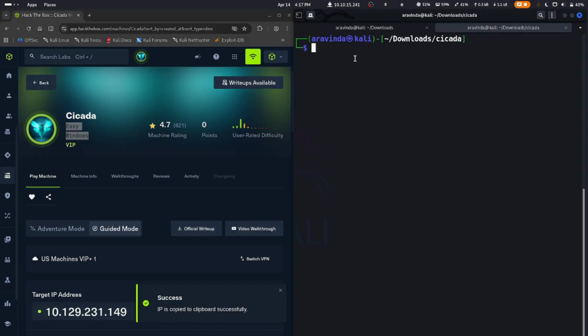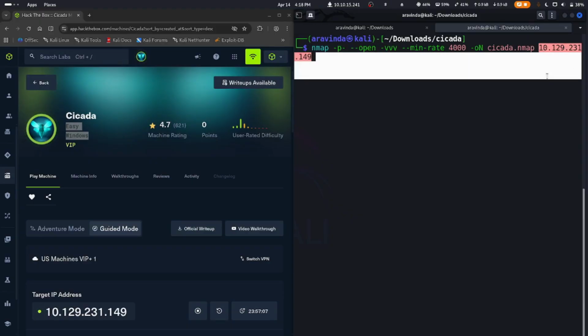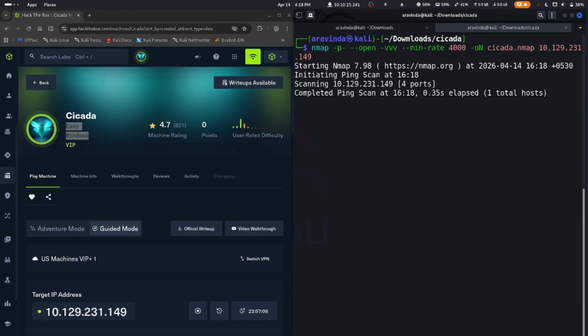and let's start with an nmap scan. We're scanning all 65,535 ports and saving it as cicada.nmap, and we're giving the IP address. Basically, this is -p- to scan all 65,535 ports, with a min rate of 4,000, and save it in nmap format. And we give the target IP address and let's hit enter.